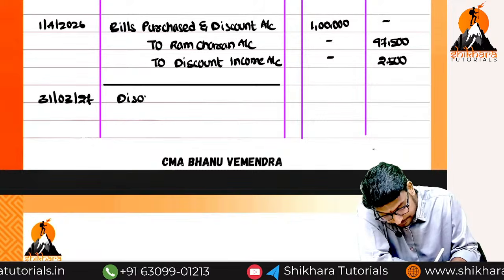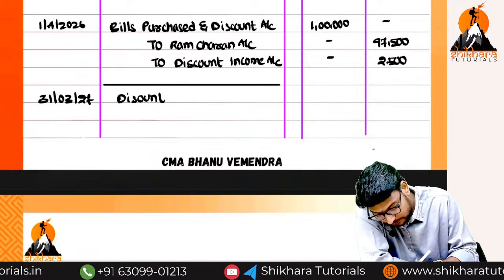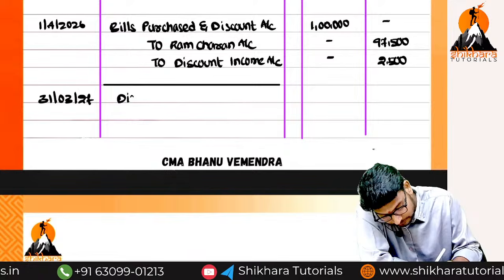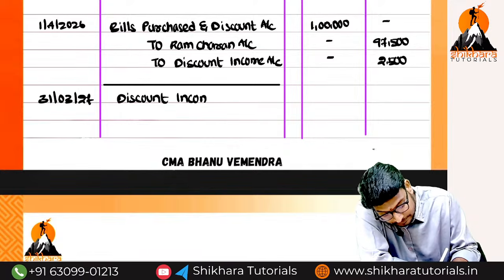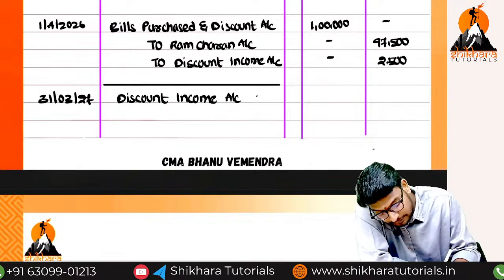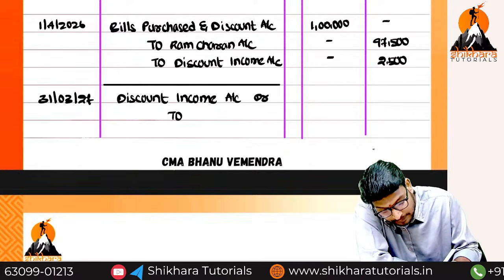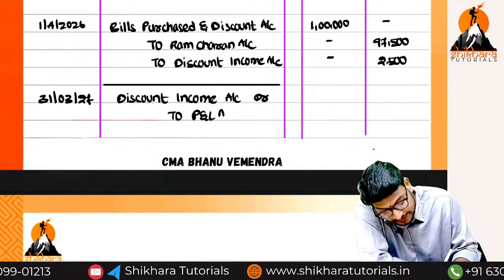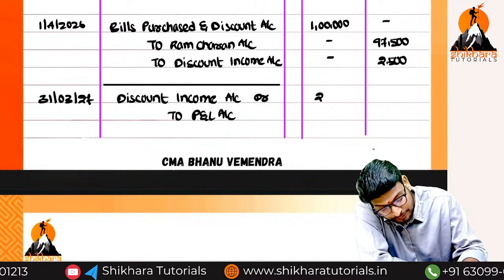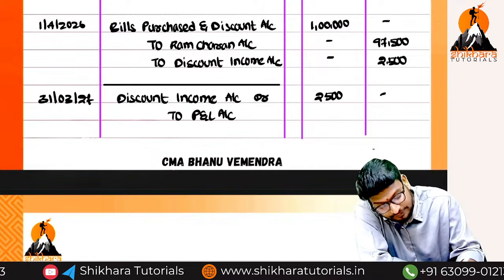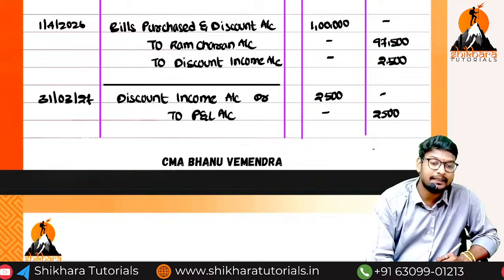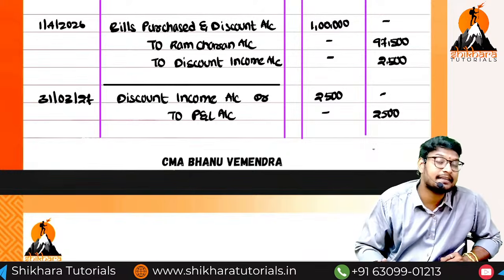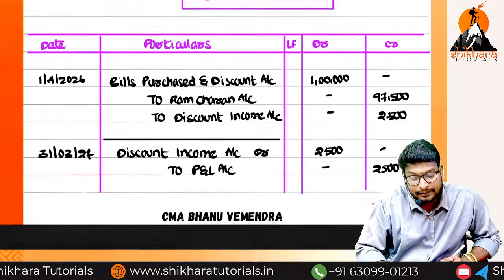Discount income account debited to which account? P&L account. What is the amount? 2,500 and 2,500.